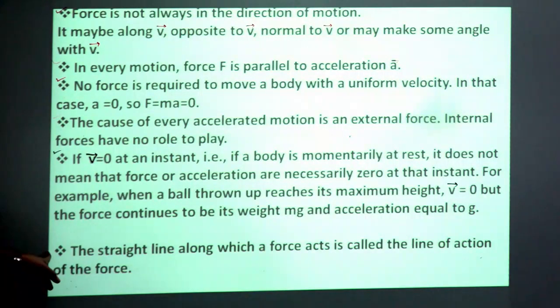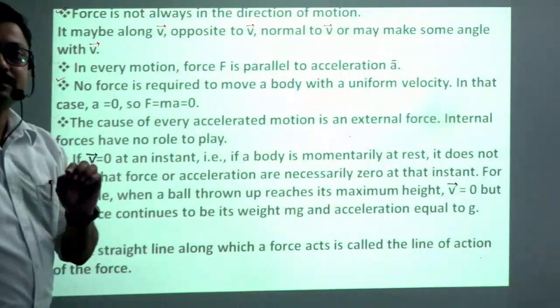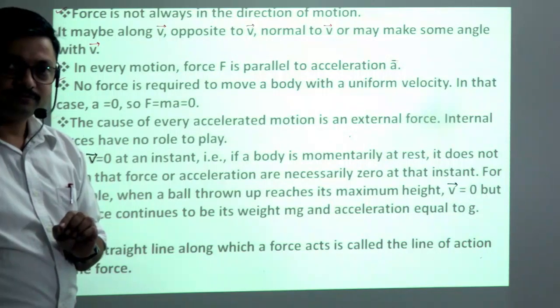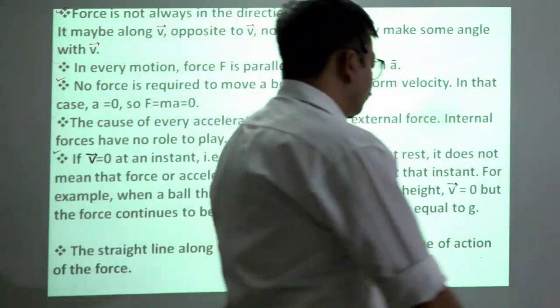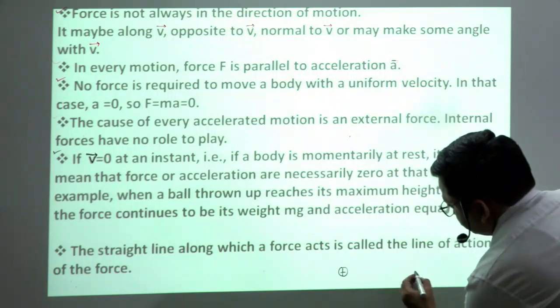The last point is the straight line along which a force acts is called the line of action. That is, suppose two similar charges are there.